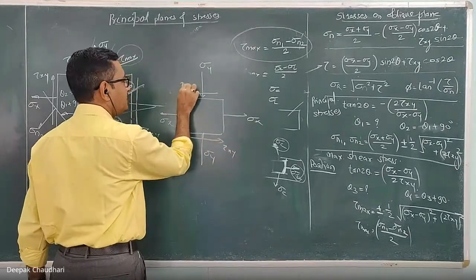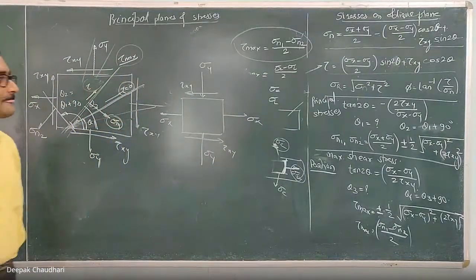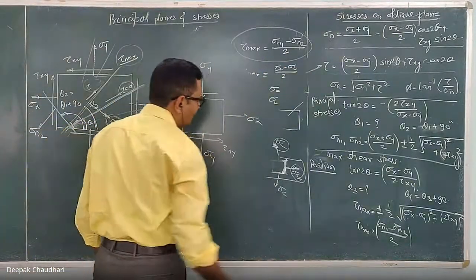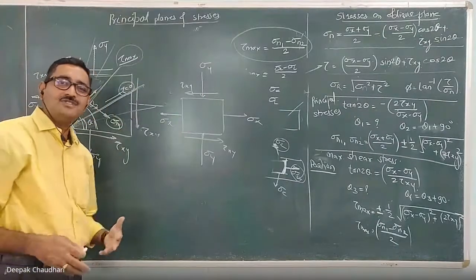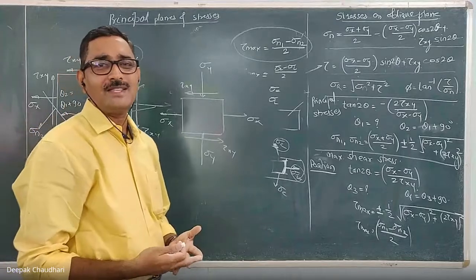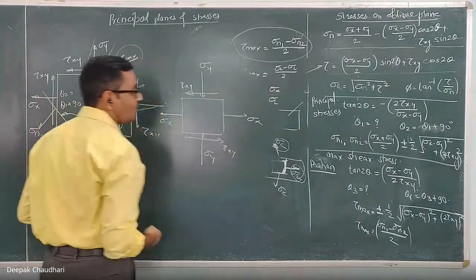Even if only this is shown, it is fine; even if the complementary shear stress is not shown, it is fine. Now, while using this formula to calculate the principal stress, principal plane, maximum shear stress, and the plane which carries the maximum shear stress, you have to calculate all these things. You have to use the sign convention for that.